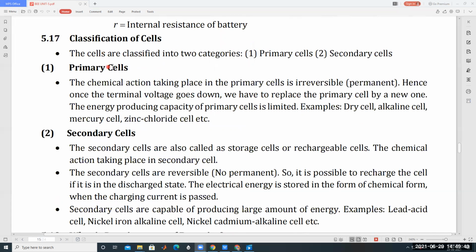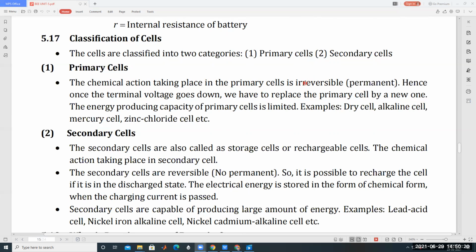The cells are classified into two categories: primary cells and secondary cells. In primary cells, the chemical action taking place is irreversible. That is called permanent. The chemical reactions are irreversible, which means only one action takes place.